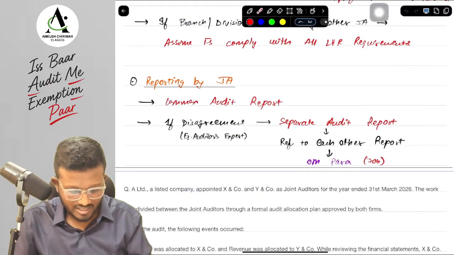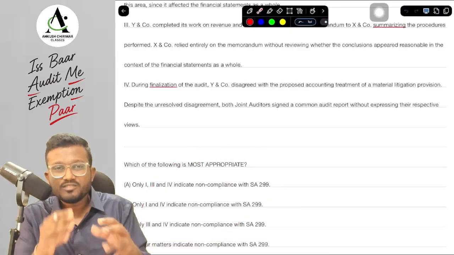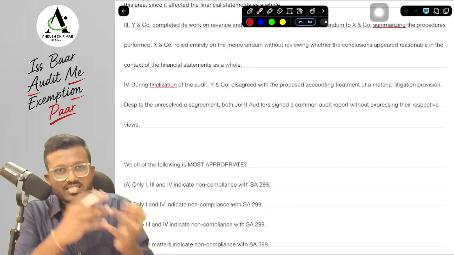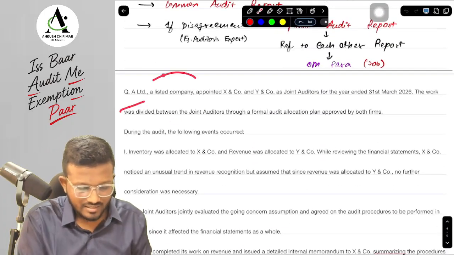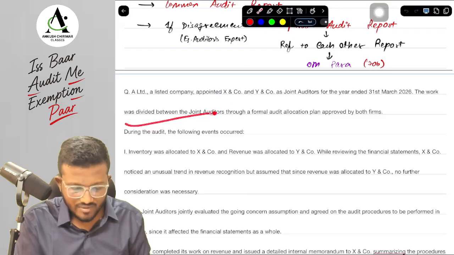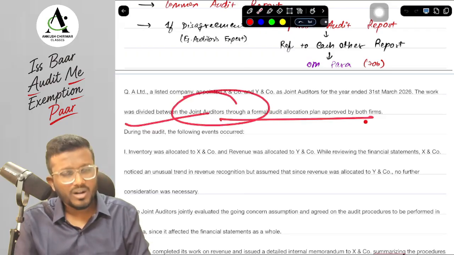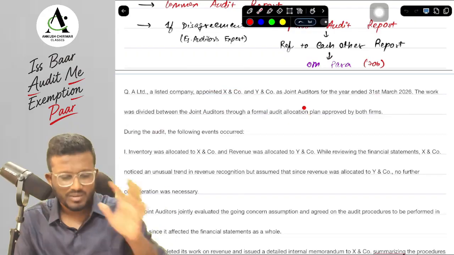Let's ask one MCQ. There are 4 options, 4 situations, and you have to tell me which is a compliance and which is a non-compliance of SA 299. What is the situation, sir? There is a listed company which has appointed X and Company and Y and Company as joint auditors. The work has been divided between the joint auditors, and there is a formal audit allocation plan which is approved by both the firms, which means their work allocation document is also signed.